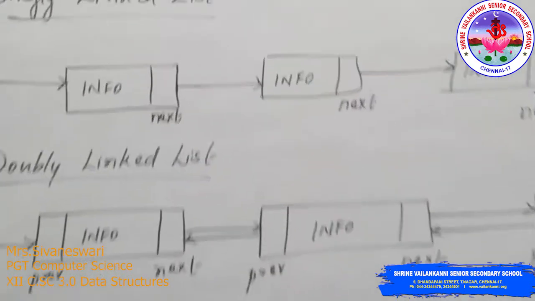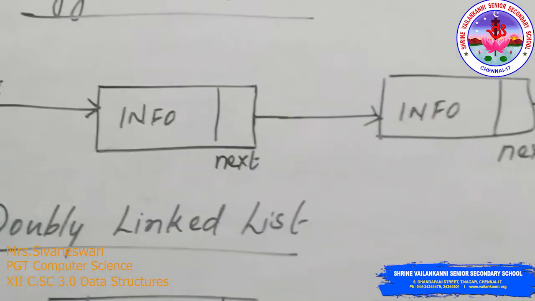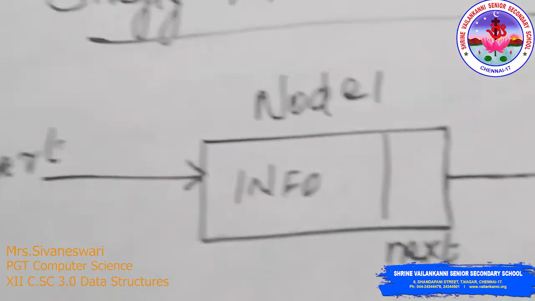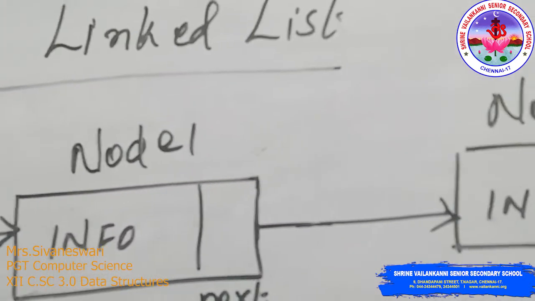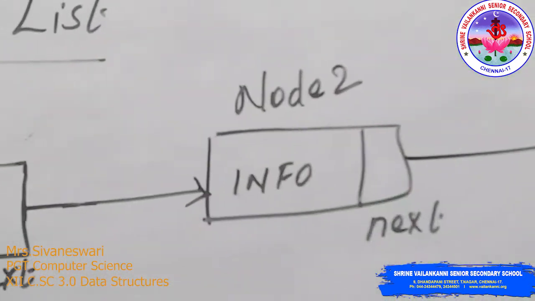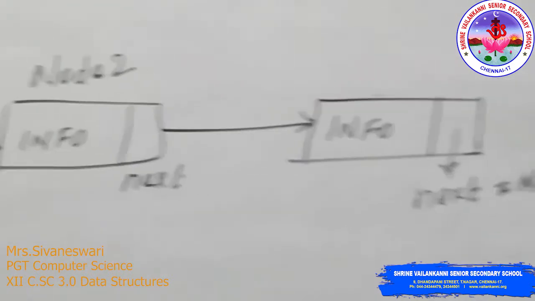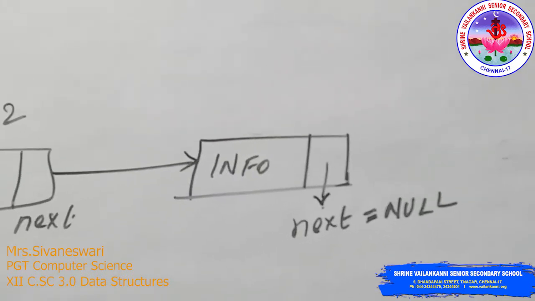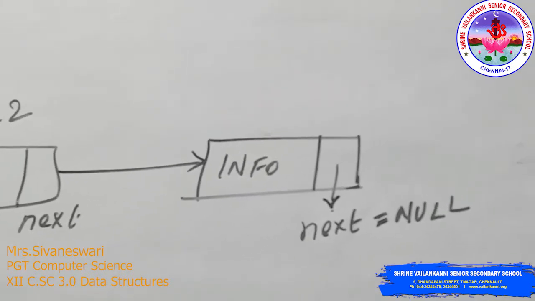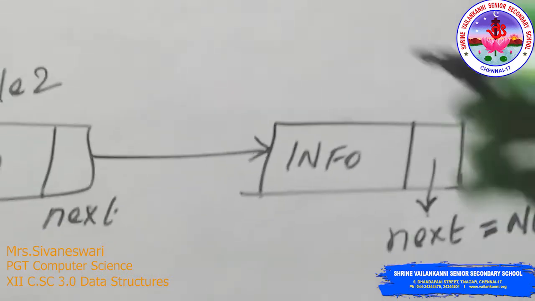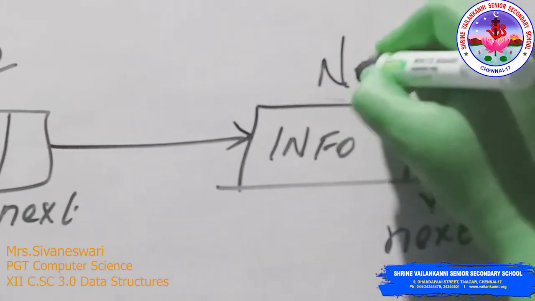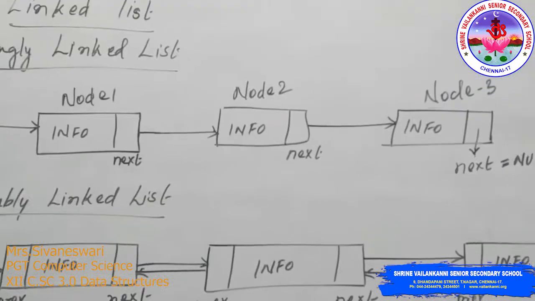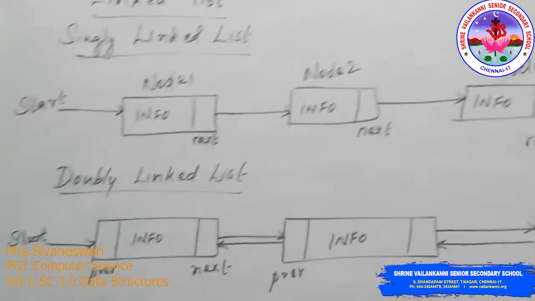So we can tell that this is node 1, this is node 2, and it goes on, node 3. If node 3 is the last node, then the next will have a null value because no other nodes will follow this. Okay, so this is how a singly linked list is denoted.